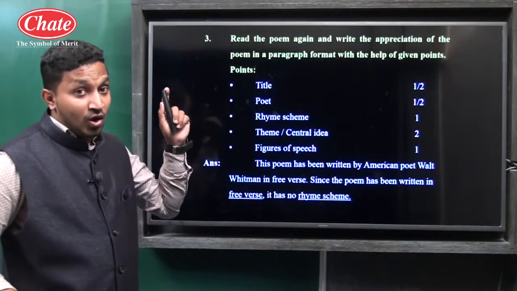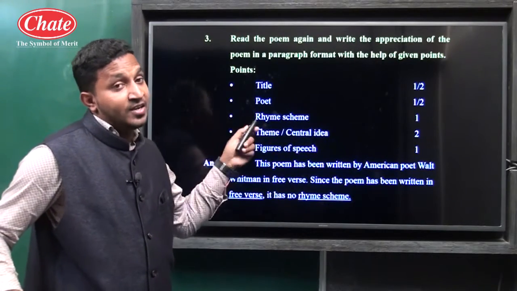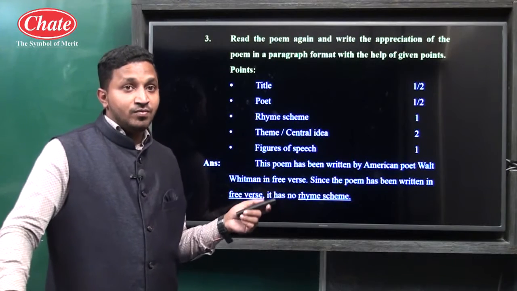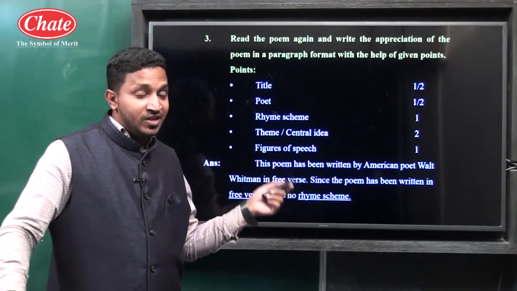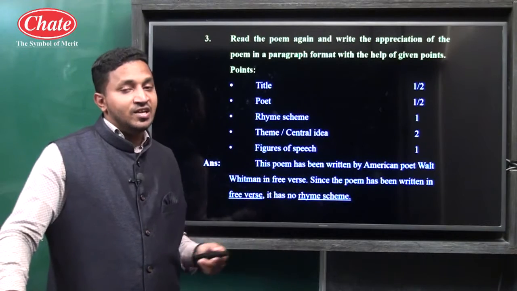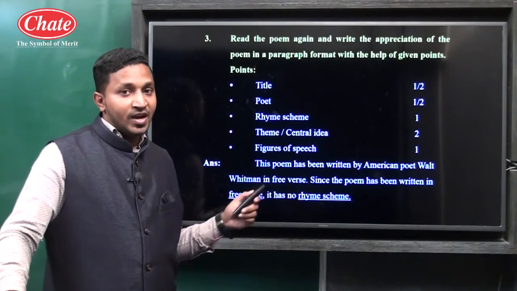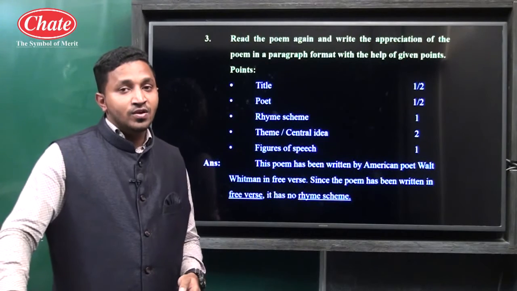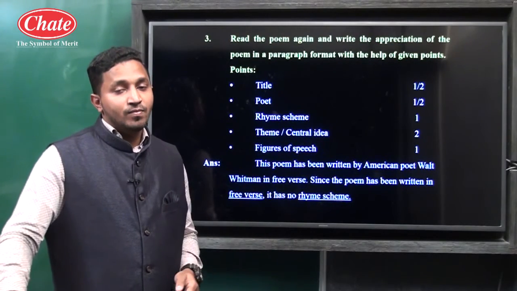It has already been told in the question that you should write it in a paragraph format only, but in spite of that, whenever I check the papers, still 20 to 30% of students are writing it in point format. If you write it like that, you are going to lose your marks. So compulsorily you have to write it in paragraph format only.